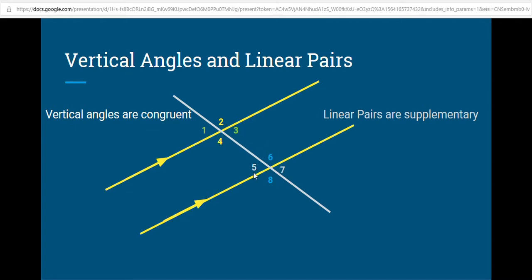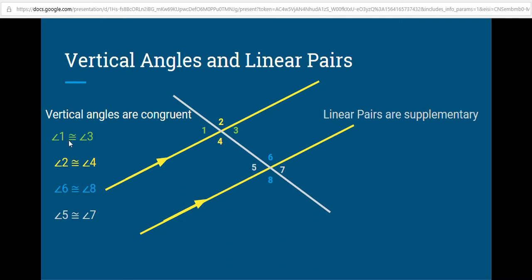5 and 7 are vertical angles. So we have 4 sets of vertical angles in this picture. This statement right here reads angle 1. This little marking right here means congruent. Angle 1 is congruent to angle 3.